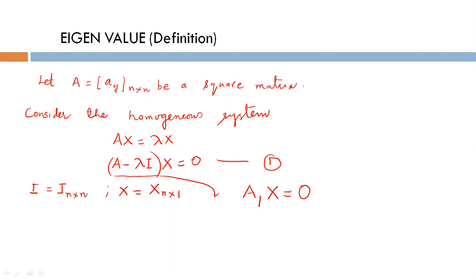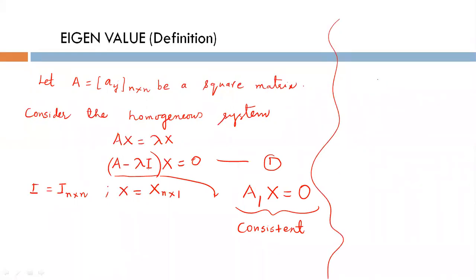This system is homogeneous. A homogeneous system is always consistent. You know that this system always has a solution. So what are the possible solutions for this homogeneous system, if we write it in the form of only lambda? We know that there are two possibilities. One is a trivial solution.